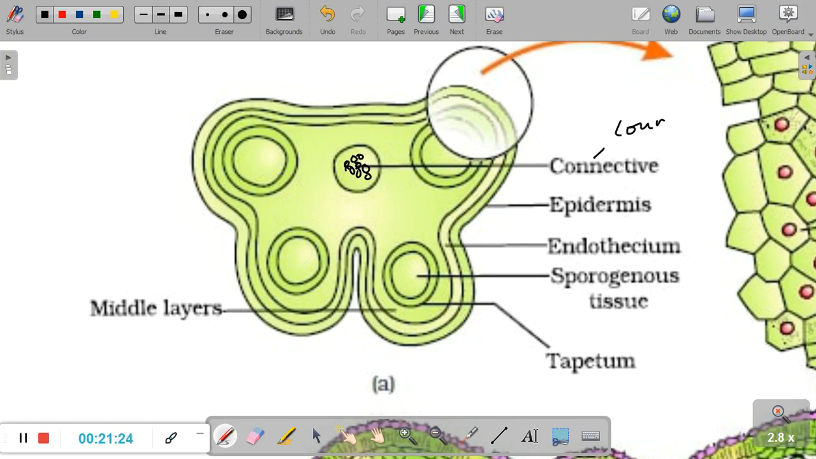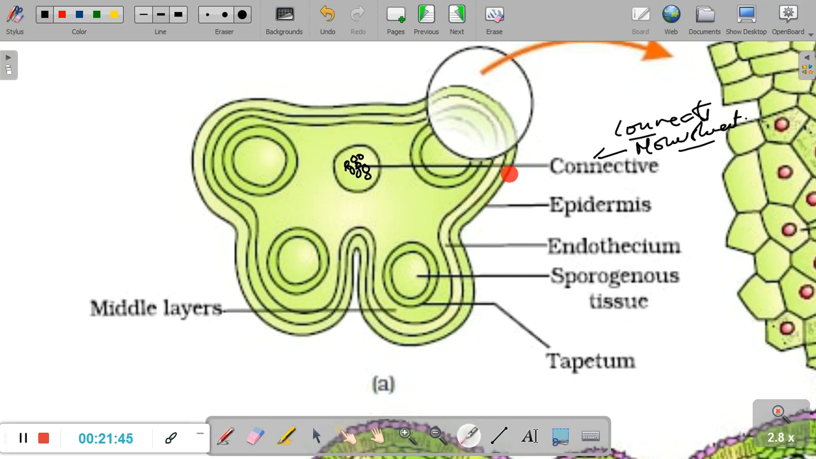It connects the two lobes and also brings nourishment and all the necessary requirements for the tissue in the anther. Now remember, it's a reproductive tissue. The energy demands are very high, so the supply has to be really good and continuous. Now let us look at the other parts of the anther.